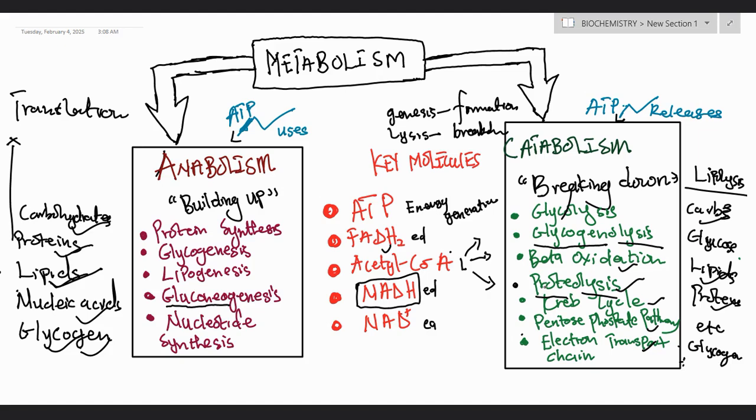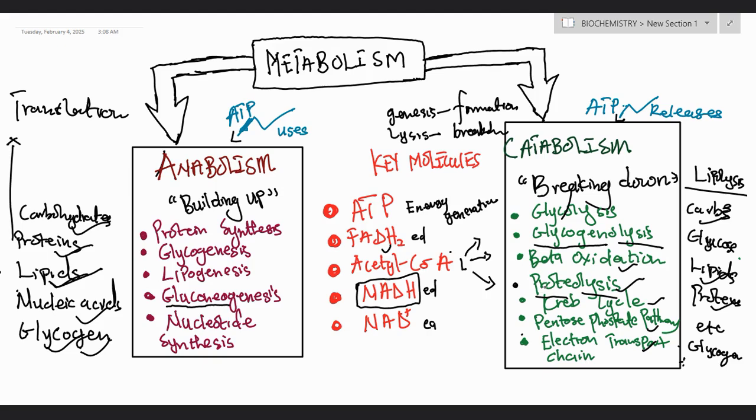So that is all what metabolism is about. One thing you also have to take notice of is whether energy is being used or energy is being released. So anabolism always uses energy. Catabolism always releases energy.